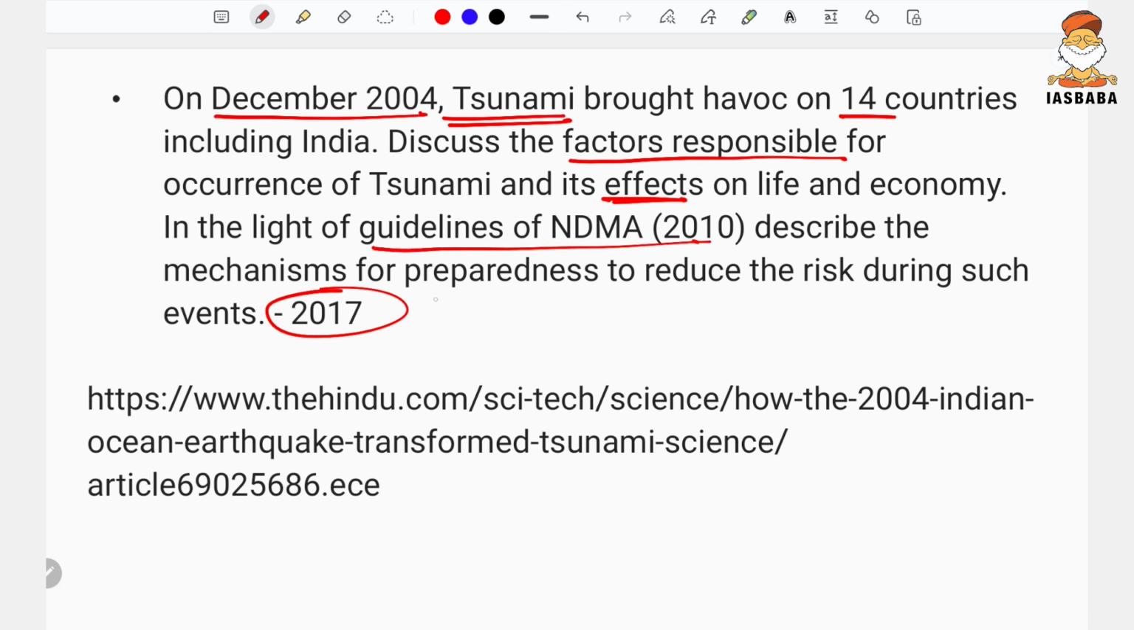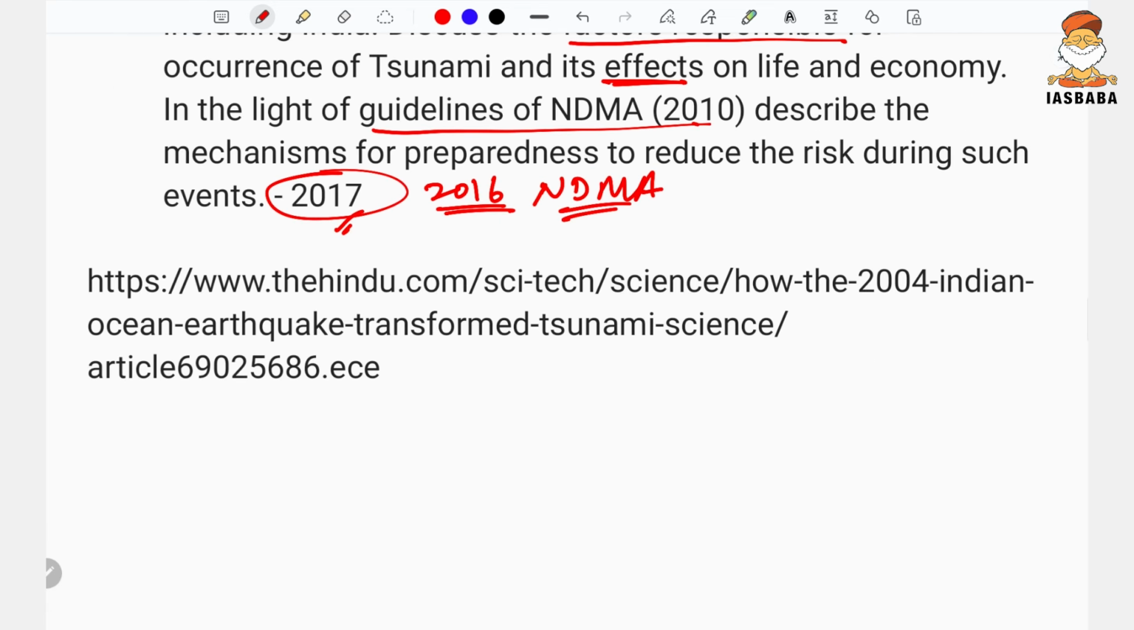Why was it asked in 2017? Because in 2016 the National Disaster Management Authority came out with several guidelines, and it was like a major reform that had taken place in the year 2016, and 2017 was the question. Now this was asked basically in disaster management. This question, tsunami, was asked in disaster management.